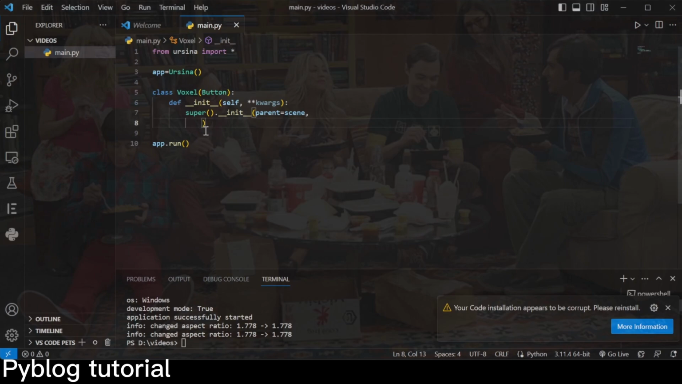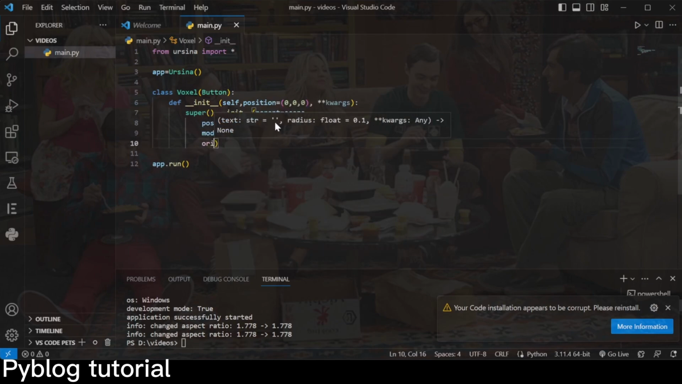And what we want to do next is create the position equals position, and we will pass in a default position here. Position equals 0, 0, 0, and then we can go into a new line and we can set the model to a cube, and then we can set the origin underscore y equals 0.5. This will set the origin to 0.5 so it doesn't look bugged.